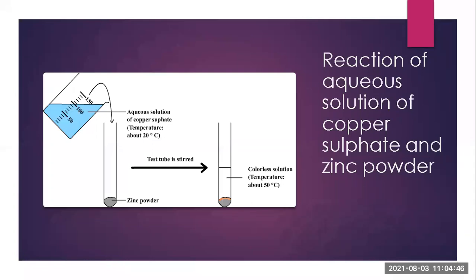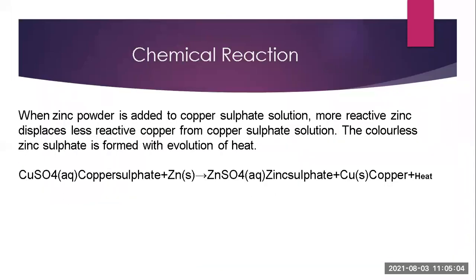Now chemically, how is it changing? First the solution was CuSO4, blue colored copper sulfate solution. Now the solution is ZnSO4, a colorless solution. So likewise you have to write the reaction. Whatever reactants we take should be written on the left hand side, and whatever products are there should be written on the right hand side. Now we can say that the ionic bond in the reactant CuSO4 breaks and the ionic bond in the product ZnSO4 is formed.